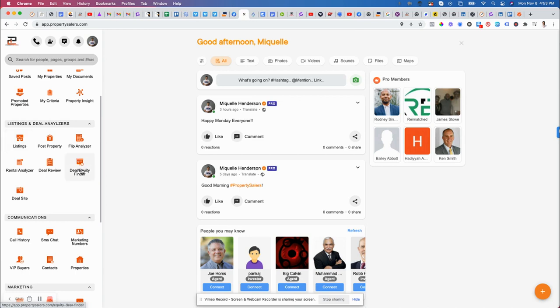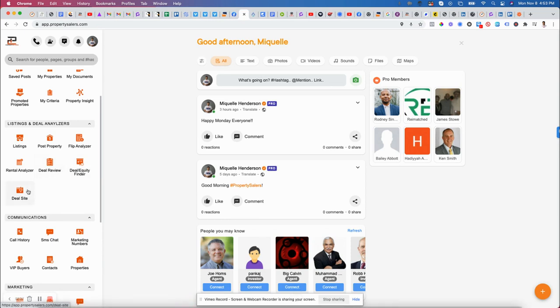Now, this is a place where you can actually find equity. You can take MLS properties, import them into the system, and you can actually find equity deals based on your criteria, and find deals and all that good stuff. This is super, super awesome.